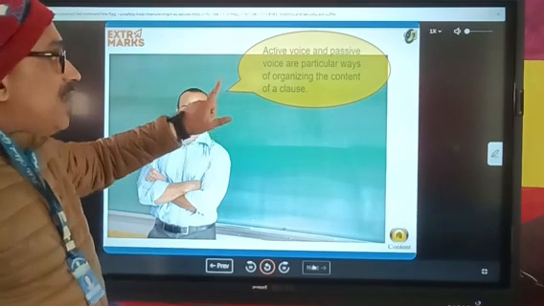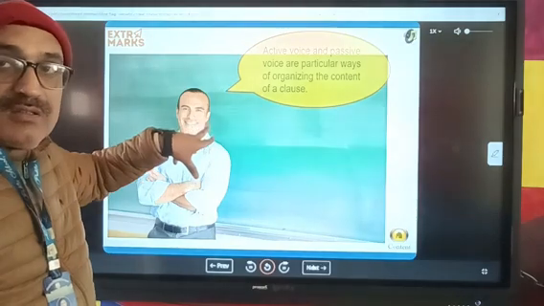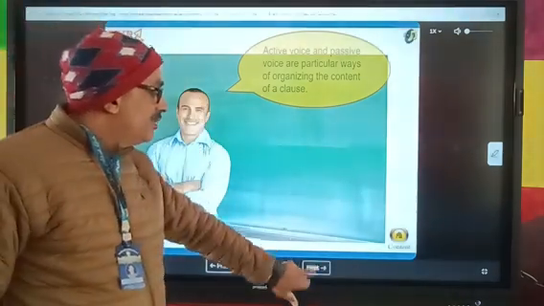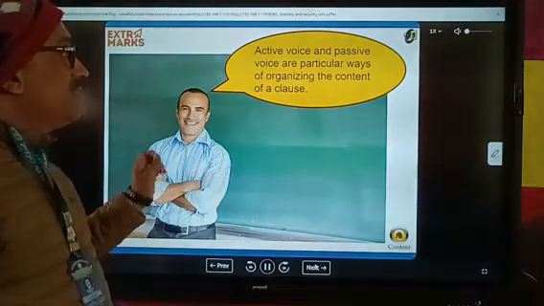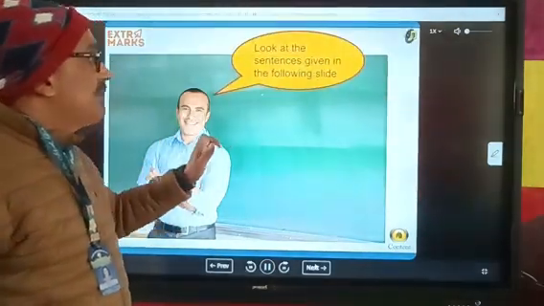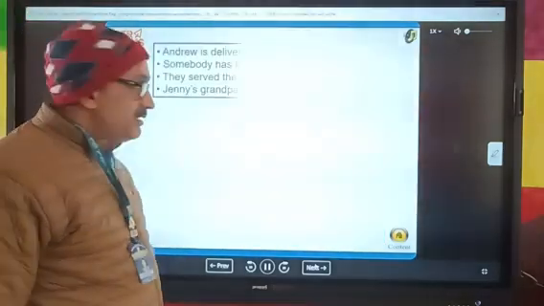Active voice and passive voice are particular ways of organizing the content of a clause. This is the particular way of organizing the content. Look at the sentences given in the slide. You will see the sentences.